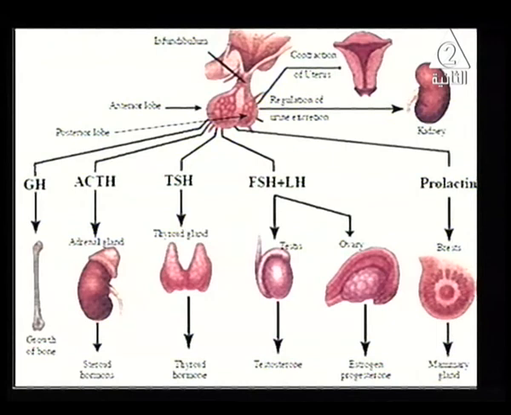And these are the main hormones that are secreted by the pituitary gland: growth hormone and some stimulating hormones, FSH, LH, prolactin, and it also affects the contraction of the uterus, and secretes hormones to control the secretion of the adrenal gland.